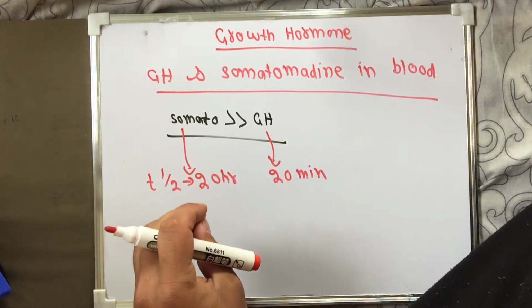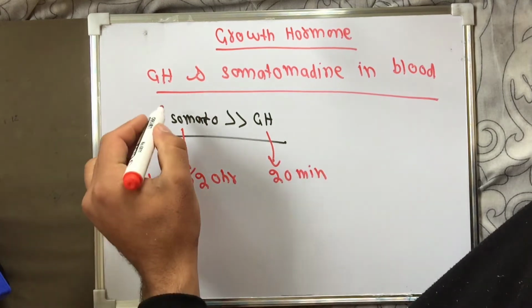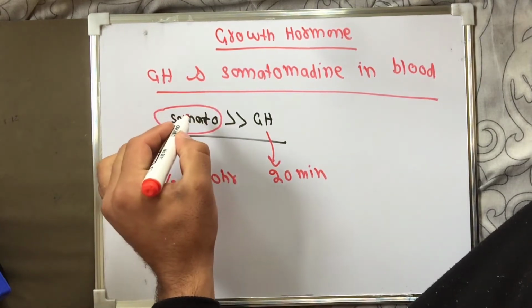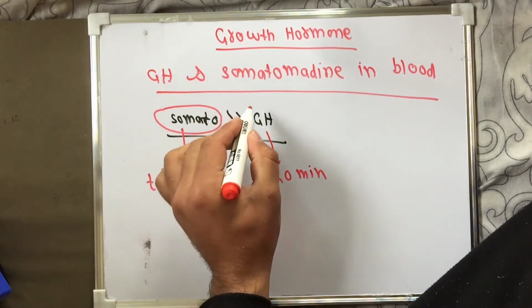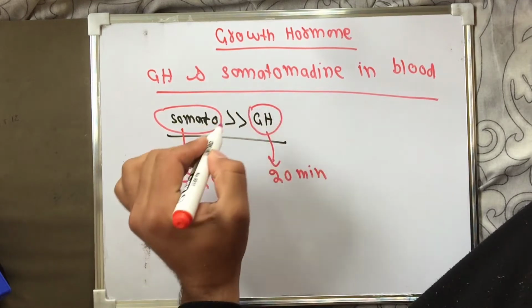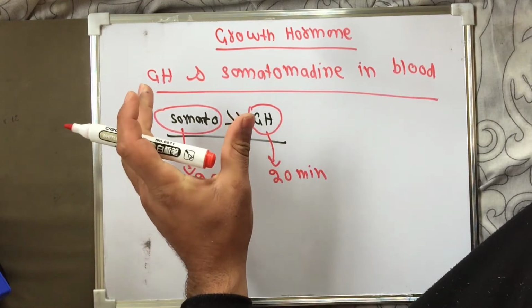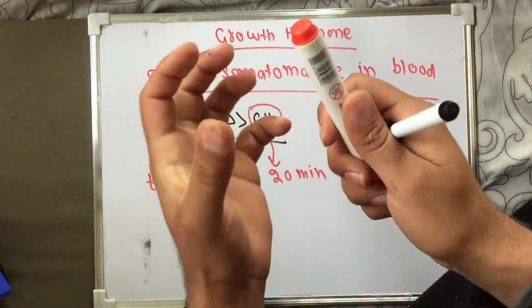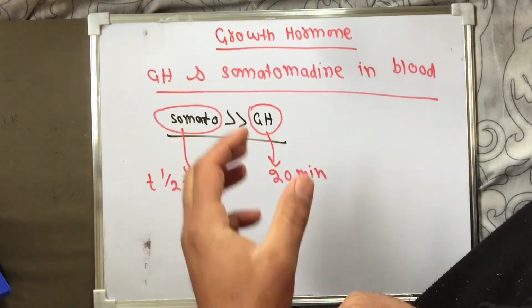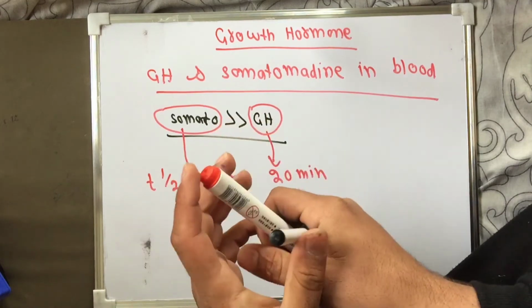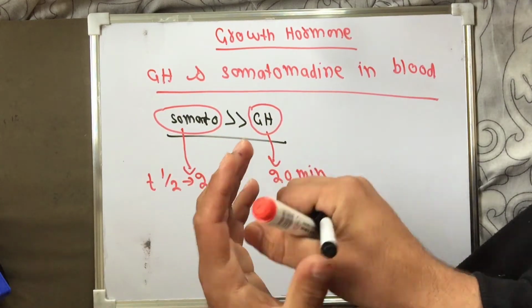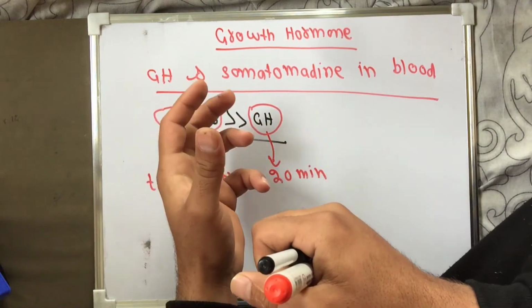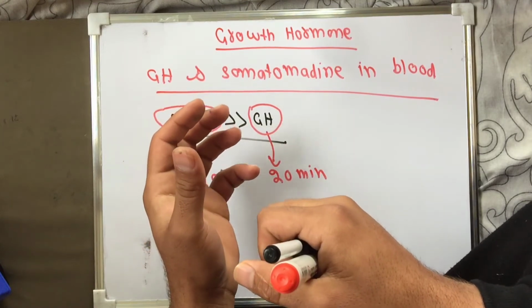Another thing is that somatomedin attaches itself strongly to the plasma protein as compared to the growth hormone. The plasma proteins present in the blood attract the somatomedin more strongly as compared to the growth hormone. Thus growth hormone weakly binds to the plasma protein as compared to the somatomedin.